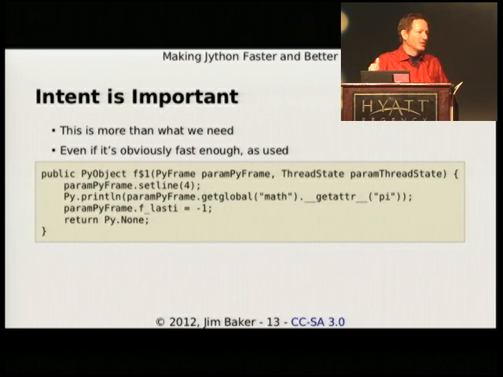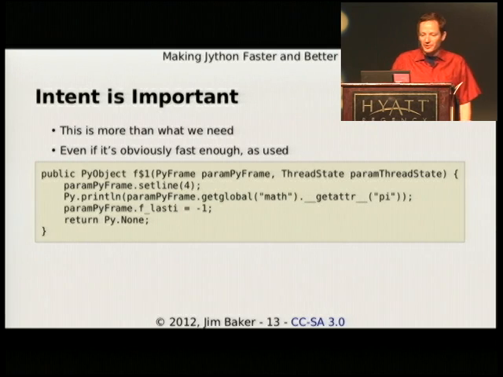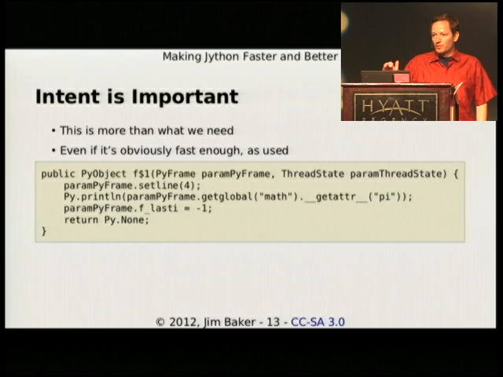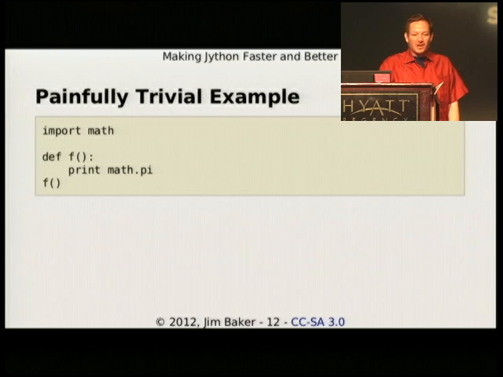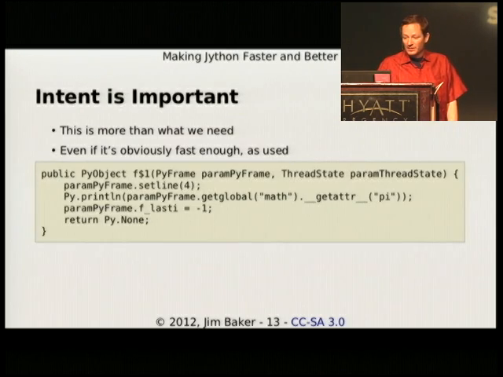The reason you see this resulting code, which is disassembled from the Java bytecode produced by Jython, is that every time you access math.pi, it's going to do a get global on the math module to find this attribute. It's going to look up math as a global and get the attribute pi.